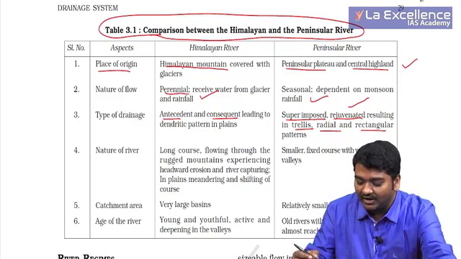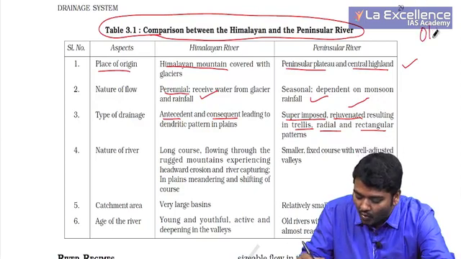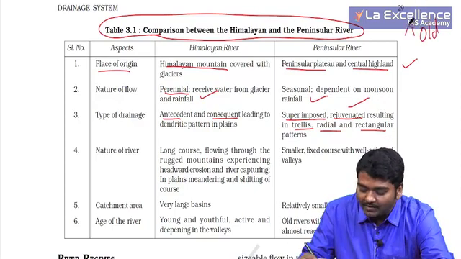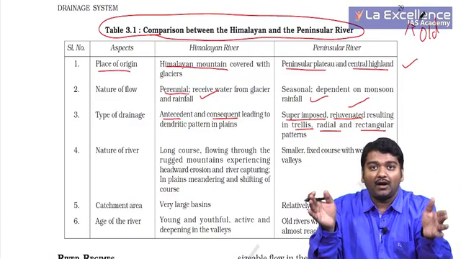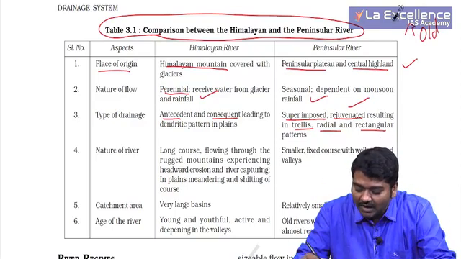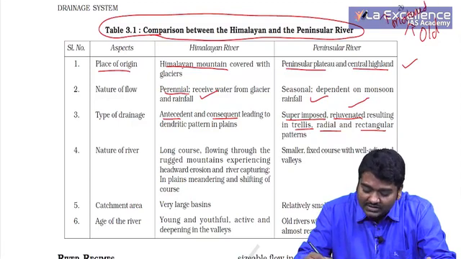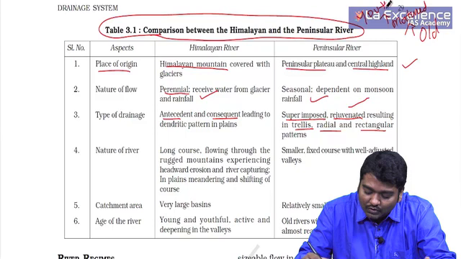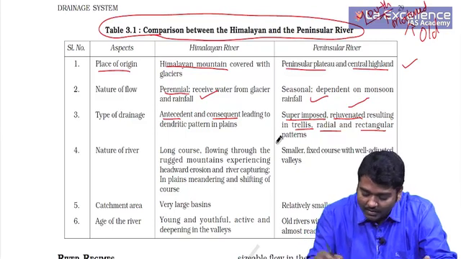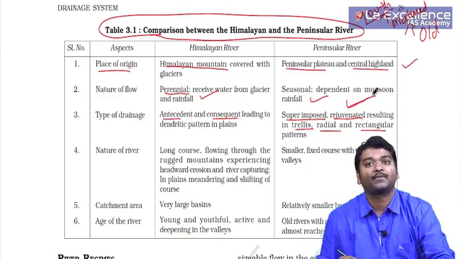So if the river had entered its old stage and then because of some tilting or twisting, the river from its matured stage enters into youth stage, we call it rejuvenated, right?